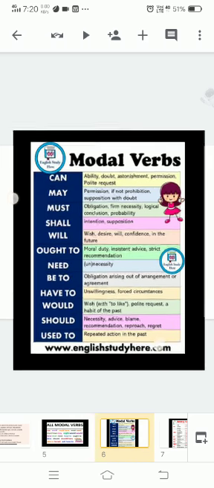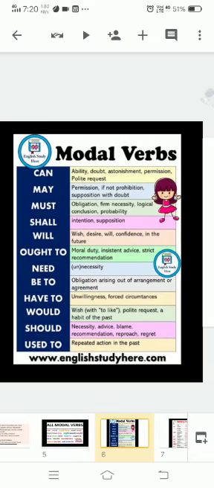Now, as I told you, can expresses ability, that we have an ability to do something, like: can I share this seat? Ability: yes, I can do it.